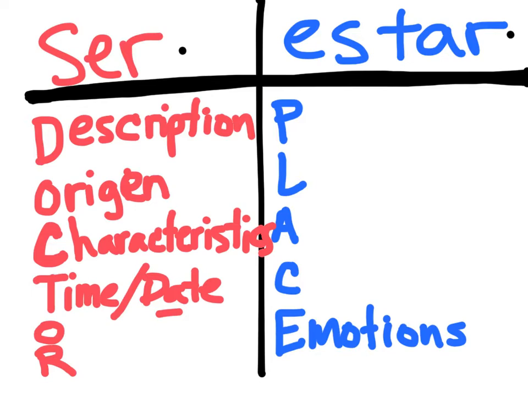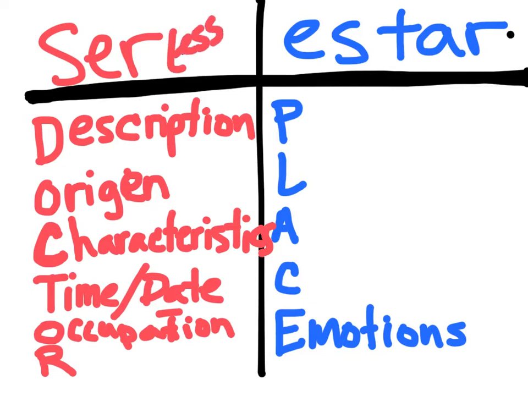Okay, we have another O, and that is for occupation. Soy profesora. Soy médico. Okay, we use, even though we could change our profession, we typically think of an occupation or a profession as something more permanent and something that describes who we are, the essence of who we are. Okay, so when we're thinking of ser, we're thinking of essence. It is what it is. Okay, versus when we're talking about estar, we're thinking of condition. It is what it is right now.